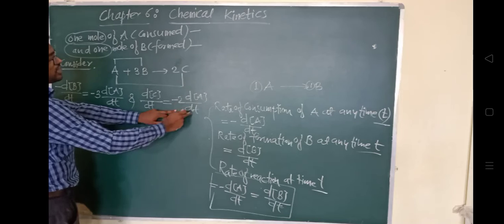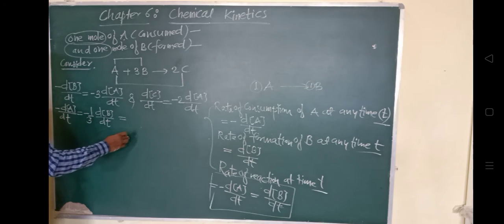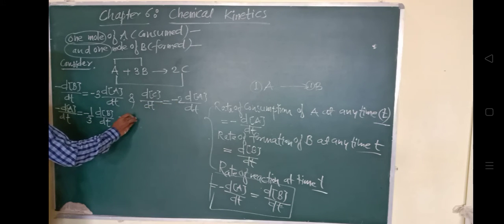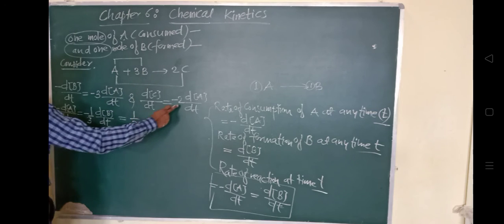But if you will rearrange this, okay, अगर rearrange करेंगे आप लोग इनको, so you will observe that, ये देखो minus d concentration of A upon dt will be equal to, ये 3 इधर चला जाएगा और ये हो जाएगा -1/3 of the change in concentration of B divided by the change in time, dt, and this is equal to 1/2, ये देखो 2 इधर में आ जाएगा, and that will be equal to -dA. ओके, अगर नहीं समझ में आ रहा है तो एक स्टेप और हम लोग बढ़ा सकते हैं यहाँ पे।